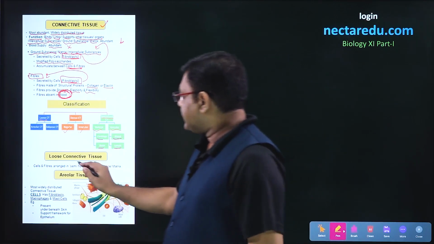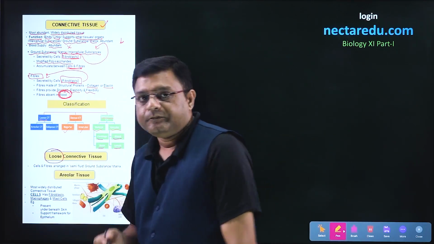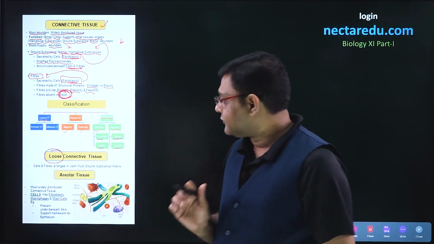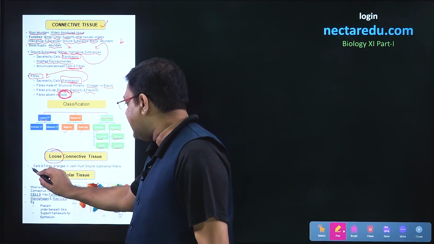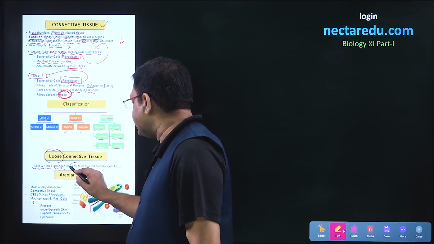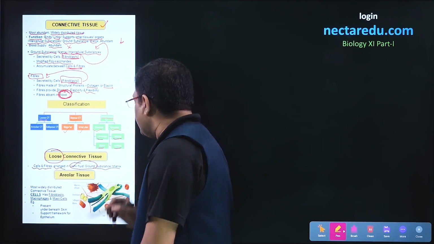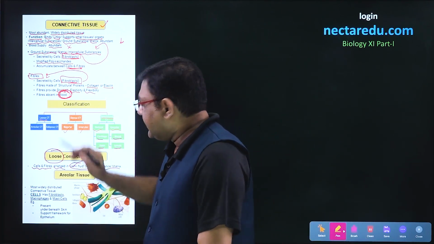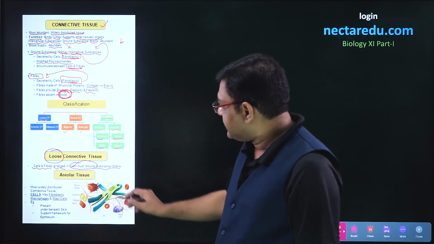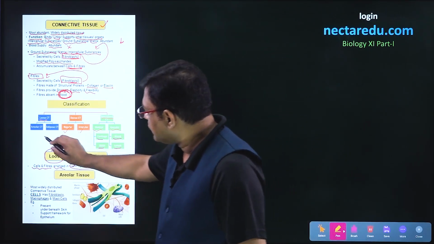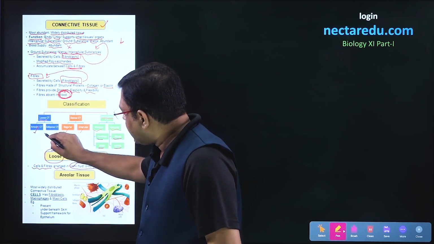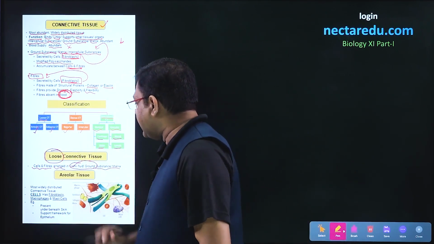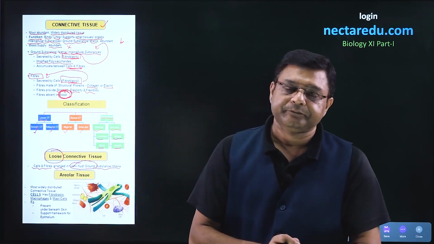Now, as the name suggests, loose connective tissue. In this, cells and fibers are not compact, those are loose, and we say that cells and fibers are arranged in semi-fluid ground substance or matrix. Now, as seen in this particular classification, there were two types of loose connective tissue. The first was areolar and the second was adipose. Let us take the first one, that is areolar connective tissue, first.